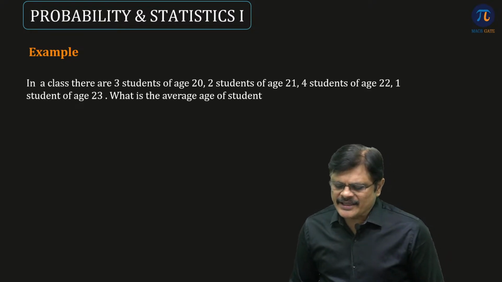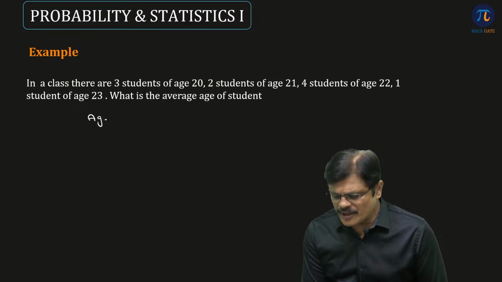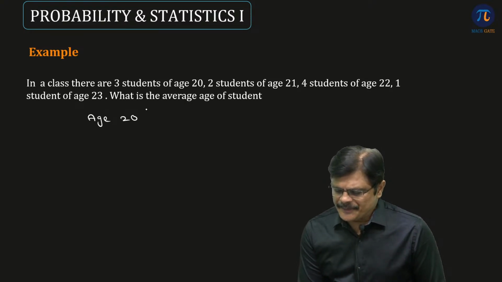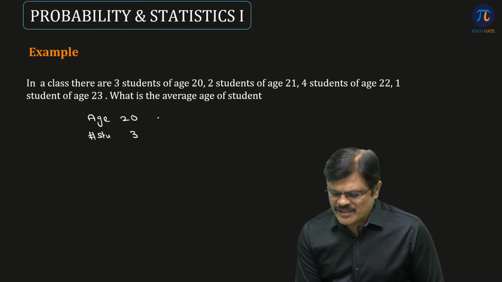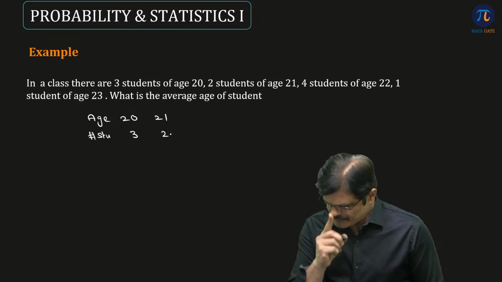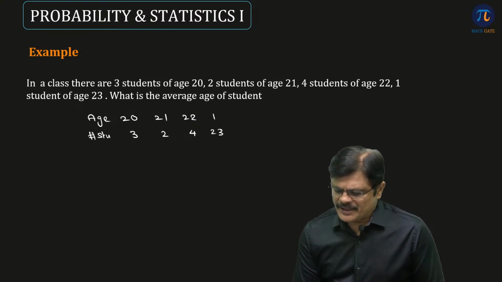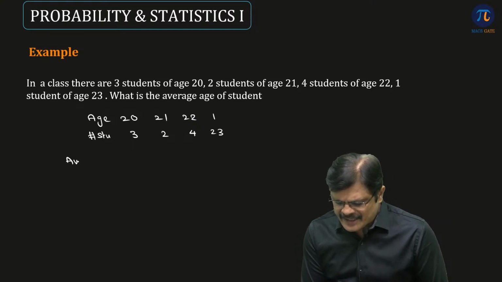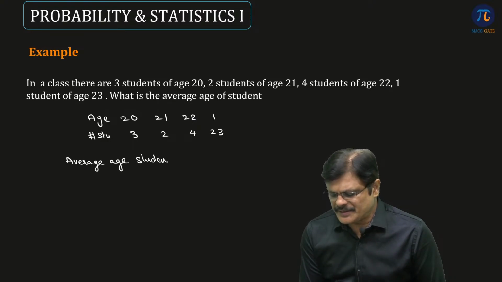Suppose in a class there are 3 students of age 20. So here we are having age of the student 20. How many students? Here number of students. We are having 3 students and 2 students of age 21. And 4 students of age 22 and 1 student of age 23. Now the question is, what is average age of the student?